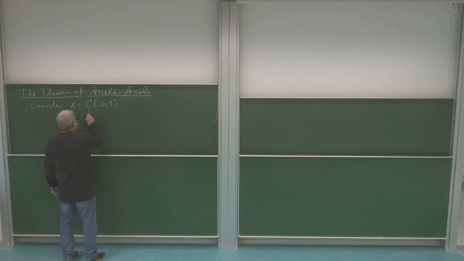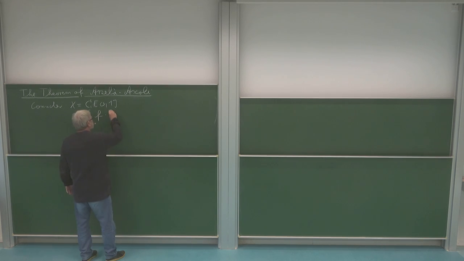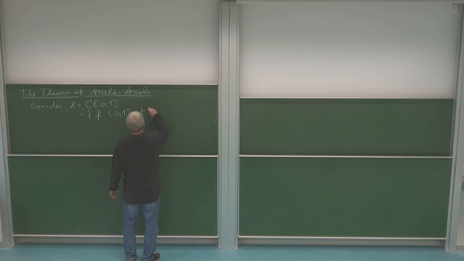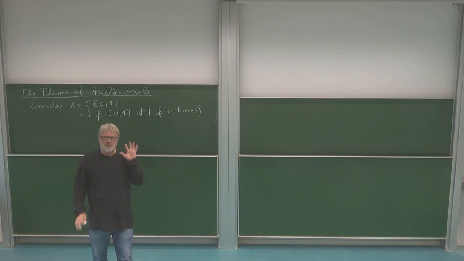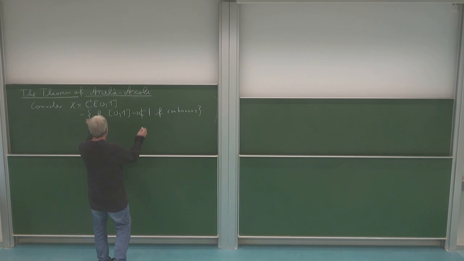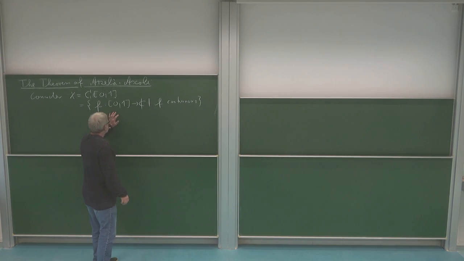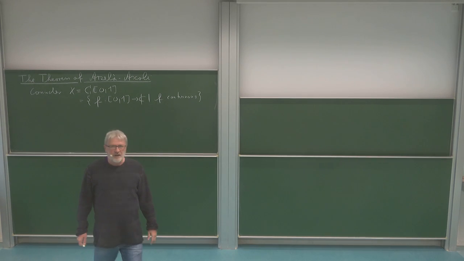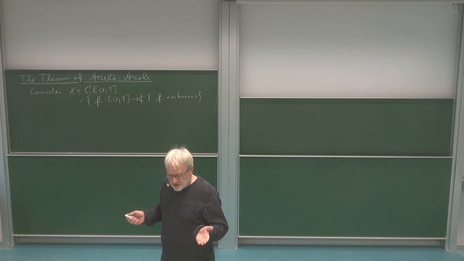So those are functions from this interval to C, if you're doing the complex Banach space version, such that f is continuous. Okay, so this is a nice and very important Banach space. If we equip it with the supremum norm, the sup norm, of course the norm which we have here, this is a complete normed vector space, so it's a Banach space. Okay, and of course this is infinite dimensional.